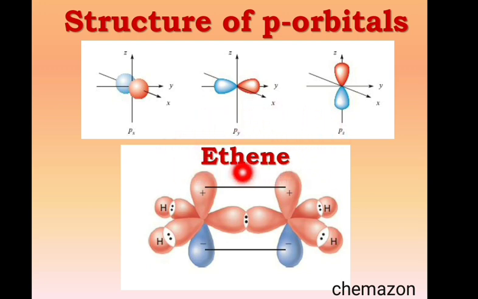Let us see how pi bond formation takes place in this ethene molecule. The very first and foremost thing required for the formation of a pi bond is an unhybridized p orbital. Here you can see that this carbon is sp2 hybridized, and accordingly this p orbital is empty for formation of a pi bond. The same goes for this adjacent carbon, and the unhybridized p orbitals of both the carbons overlap, that is, do a lateral overlap to form a pi bond.